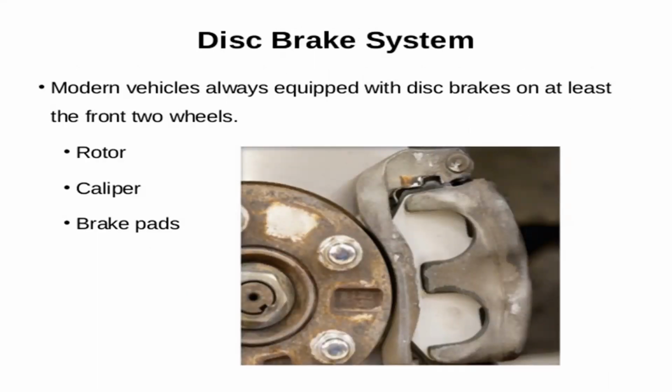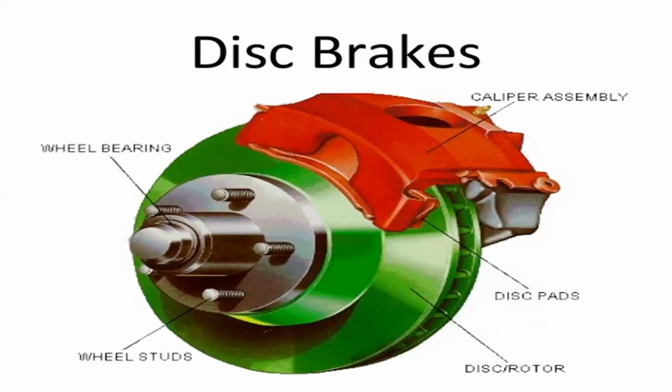You can see the disc brake. What are the components of this disc brake? The main components are the rotor, caliper, and brake pads. You can see the disc and rotor. These are the disc pads and the caliper assembly, along with wheel bearings and wheel studs. That means the disc brakes are connected directly to the wheels.